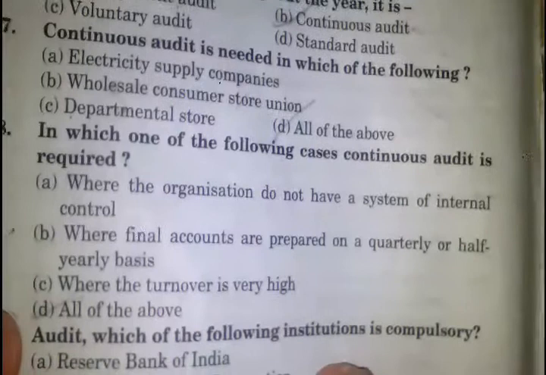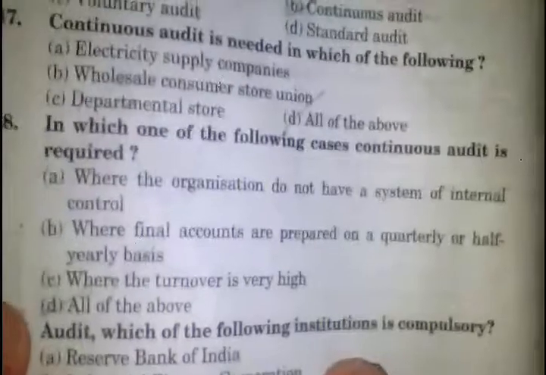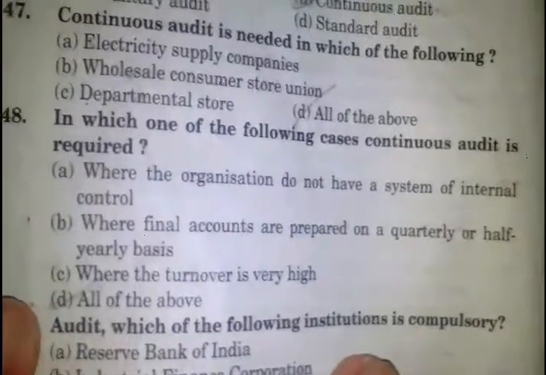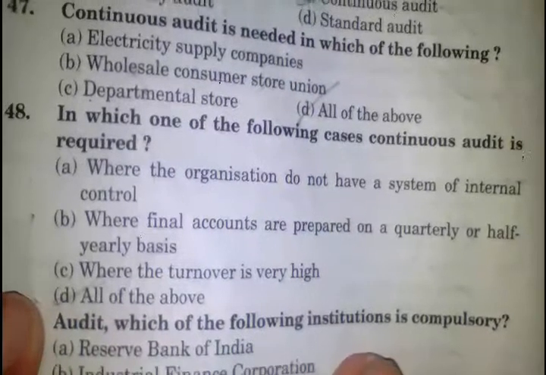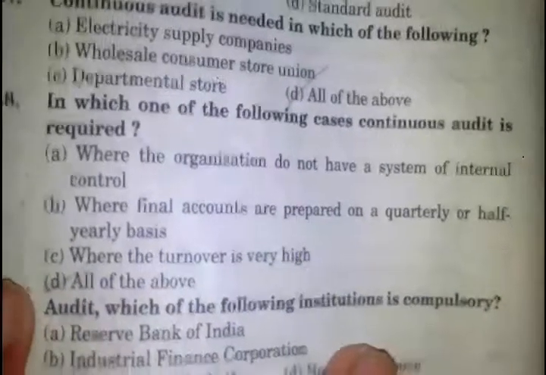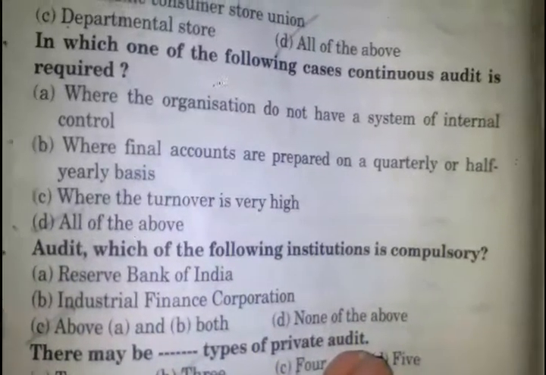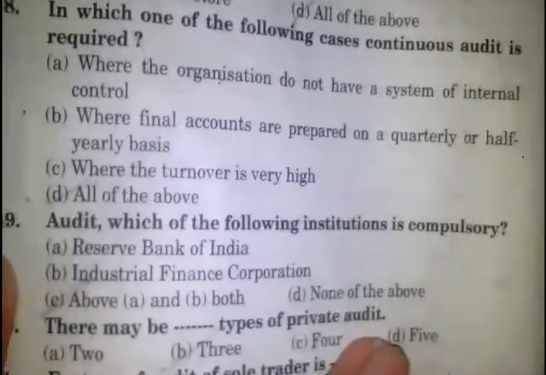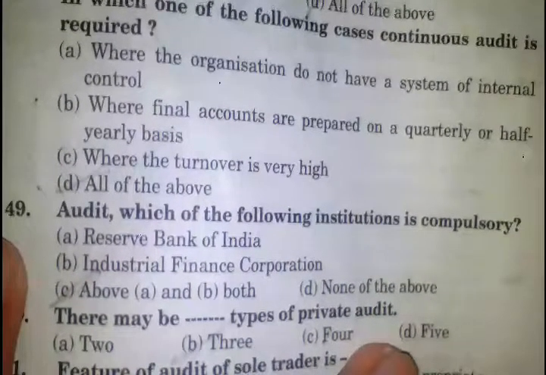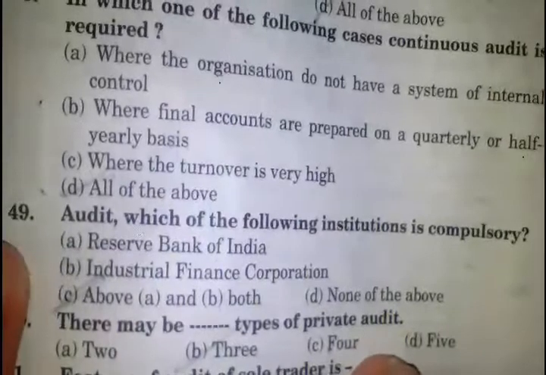In which one of the following cases continuous audit is required? Answer number D, all of the above. When the organization does not have a system of internal control, where final accounts are prepared on a quarterly or half yearly basis, where the turnover is very high. Audit of which of the following institutions is compulsory? Answer number C, above A and B. Reserve Bank of India, Industrial Finance Corporation.